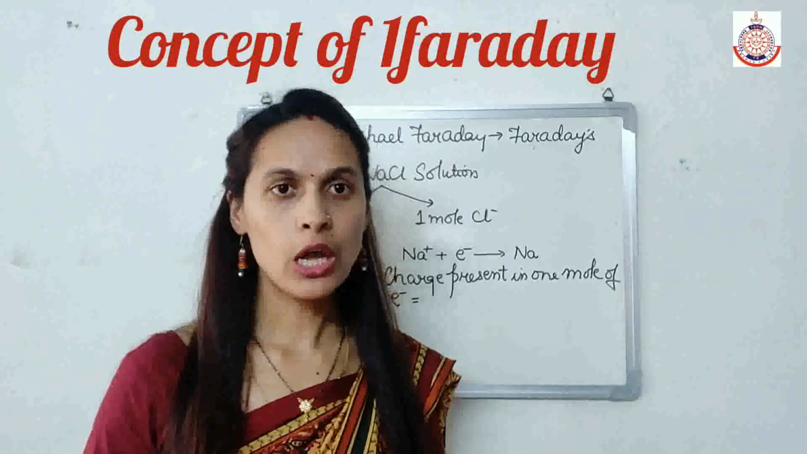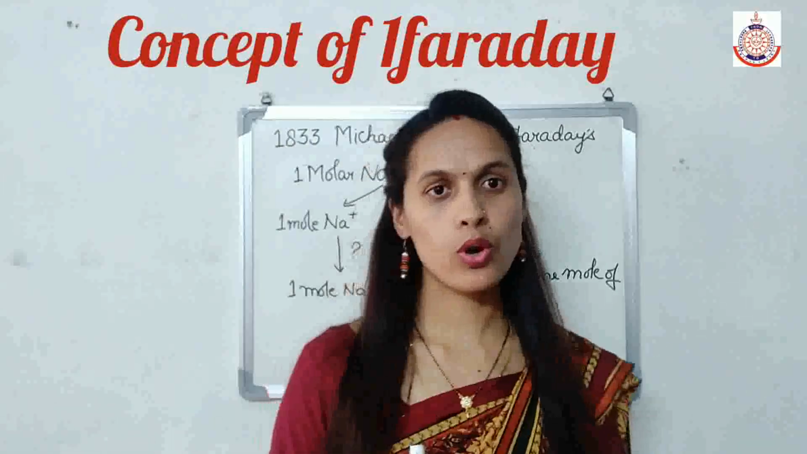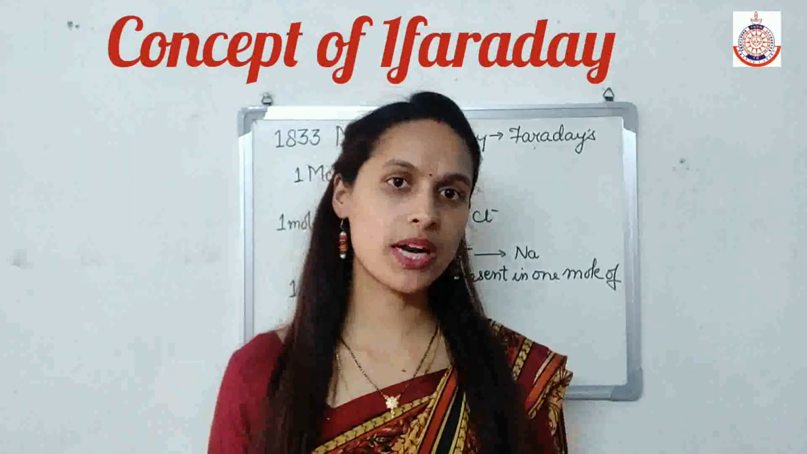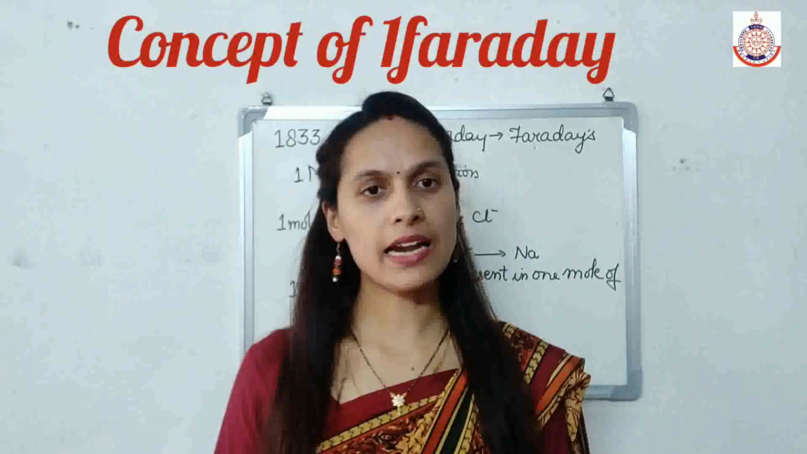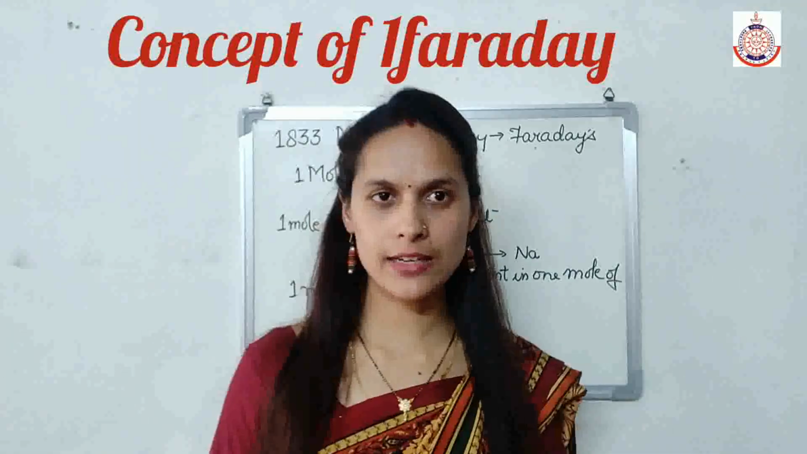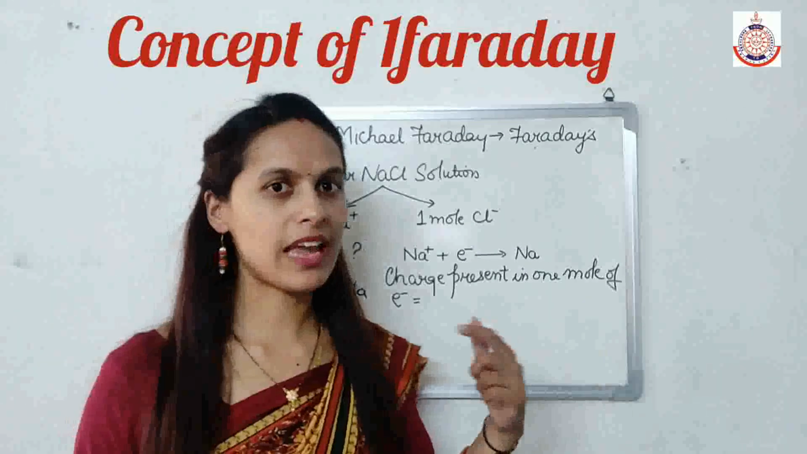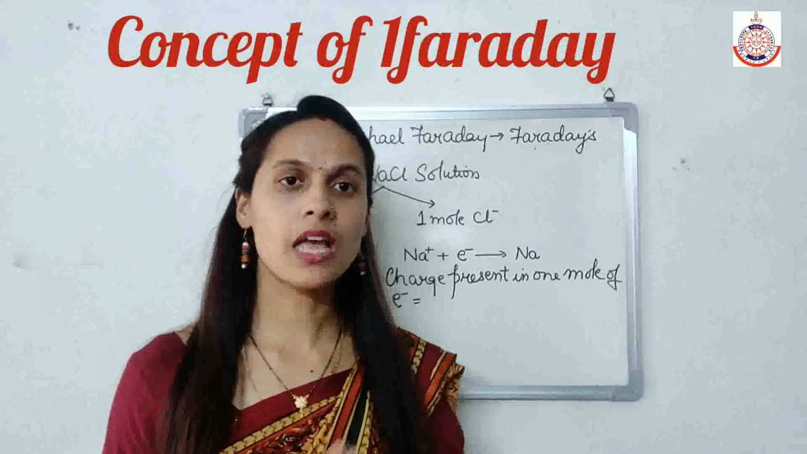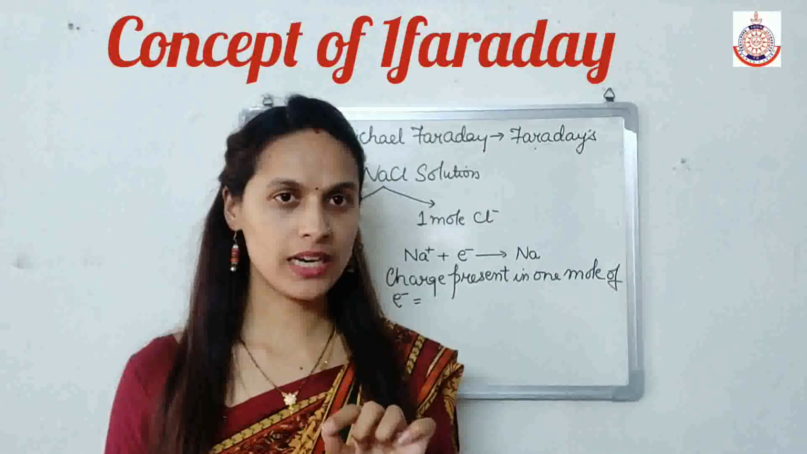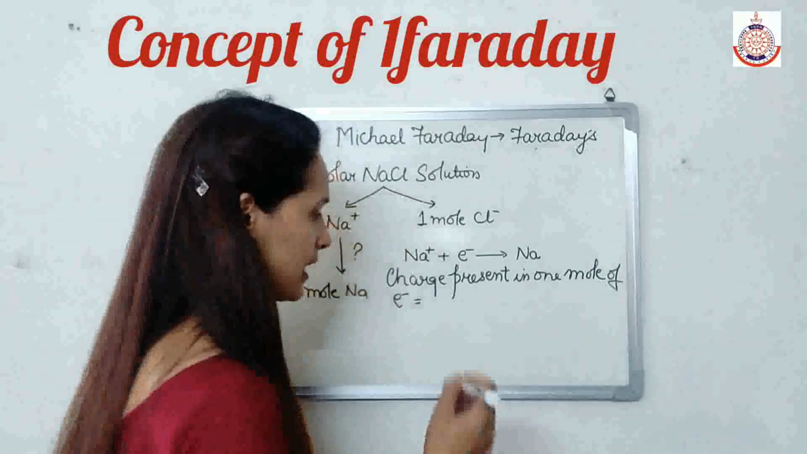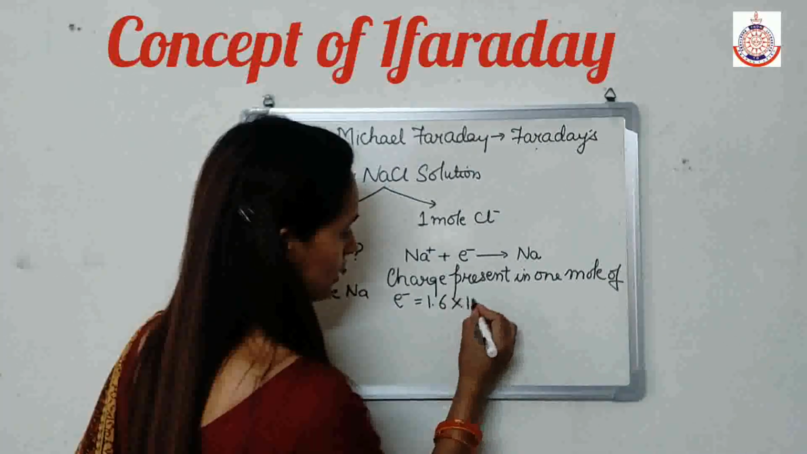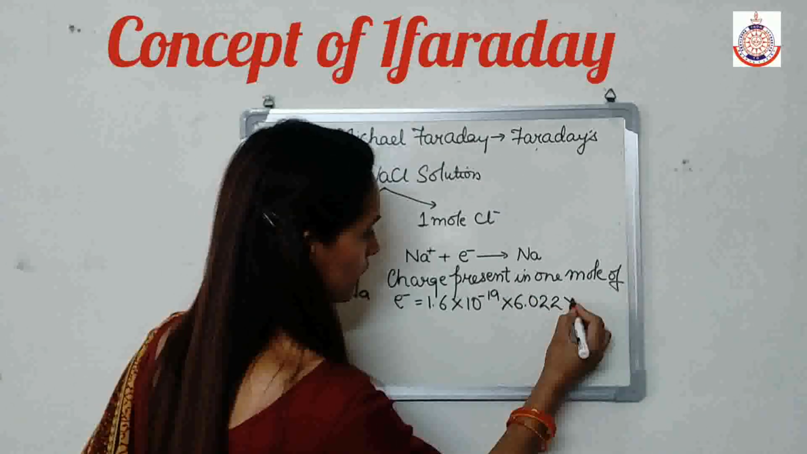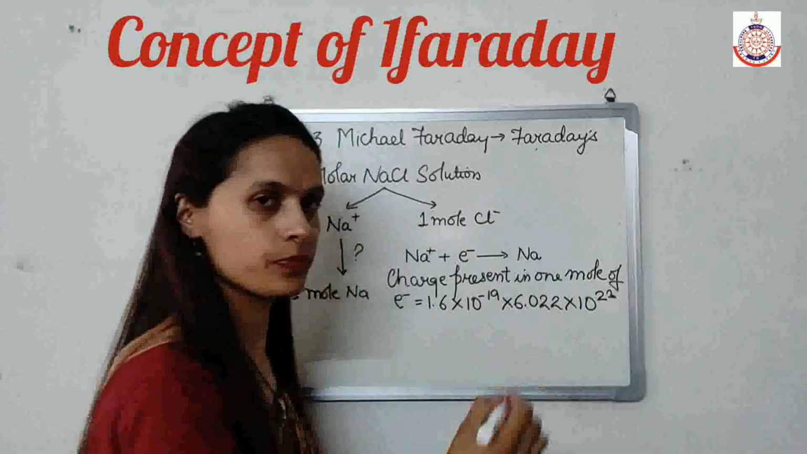1 mole of electron is equal to the charge present in 1 electron multiplied by the Avogadro number of electrons, because we know that in 1 mole of any substance we have Avogadro number of particles, whether it is atom, molecule, ion, or electron. So the charge present in Avogadro number of electrons means multiplying the charge present in 1 electron by the Avogadro number. That is 1.6 into 10 to the power minus 19 multiplied by 6.022 into 10 to the power 23.